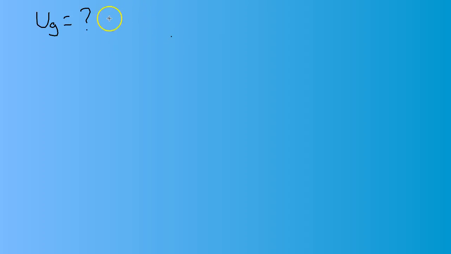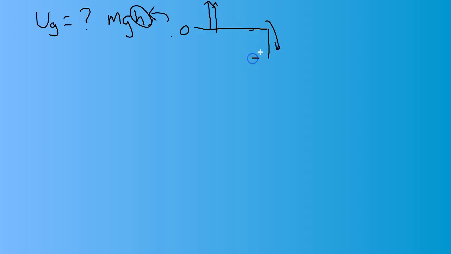Something that we want to really pay attention to with gravitational potential energy, we calculate using mgh. But this h is really a relative measurement. For example, if I'm measuring potential energy, I could say that the ground is height 0, and so if I raise something above the ground, it has some positive height. But you can go lower than ground level if someone digs a hole, in which case you'd have a negative height, some negative y position to put in for height, which means you'd have negative potential energy.